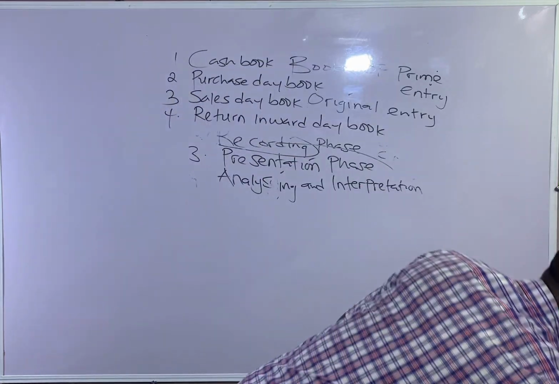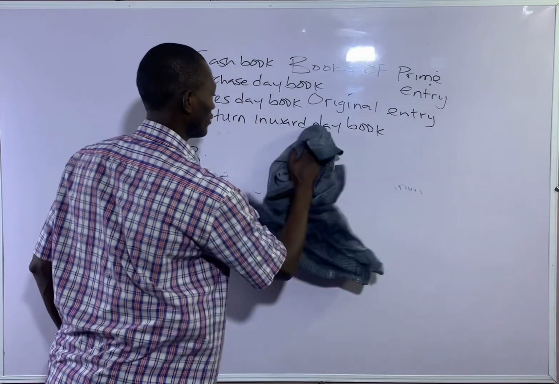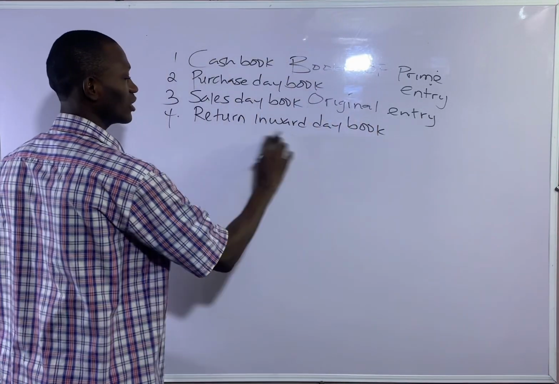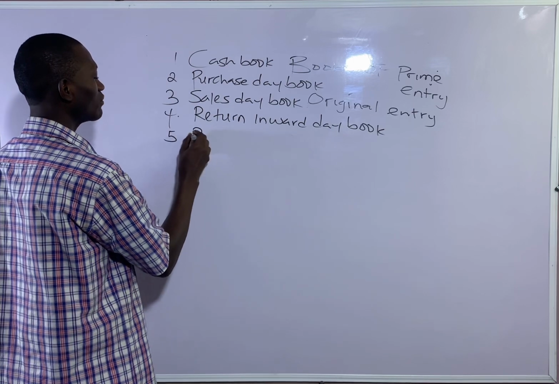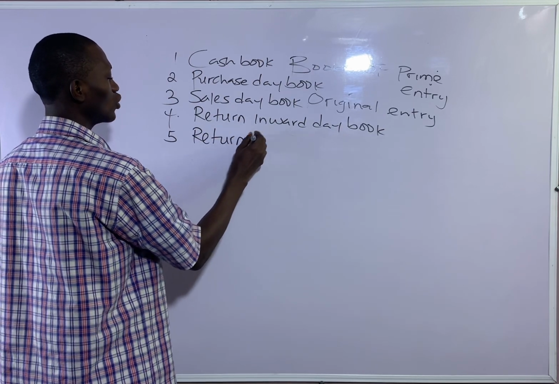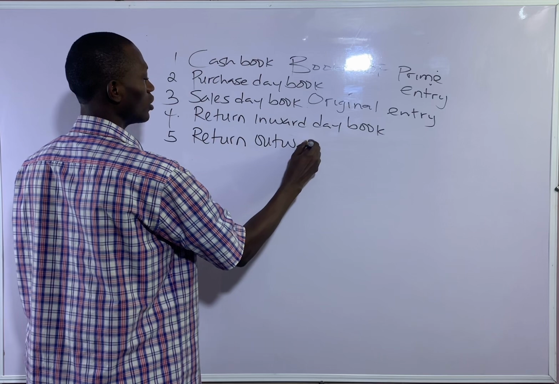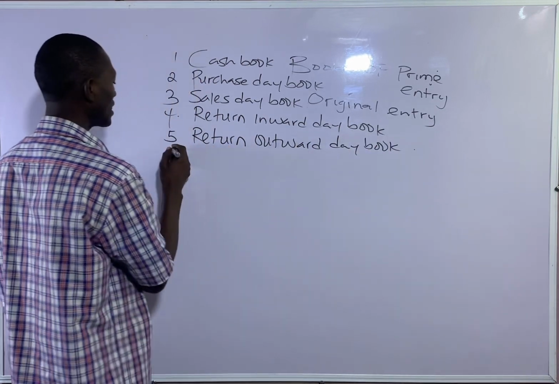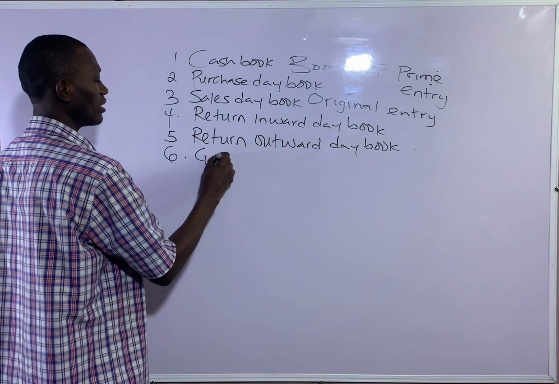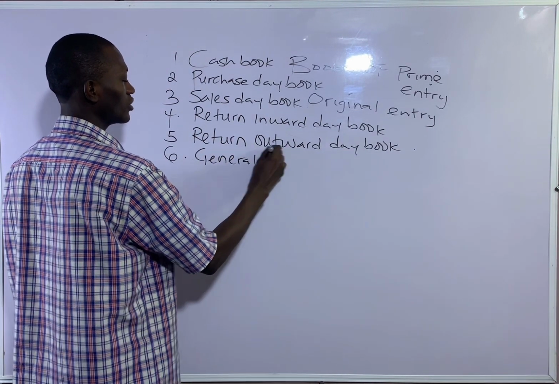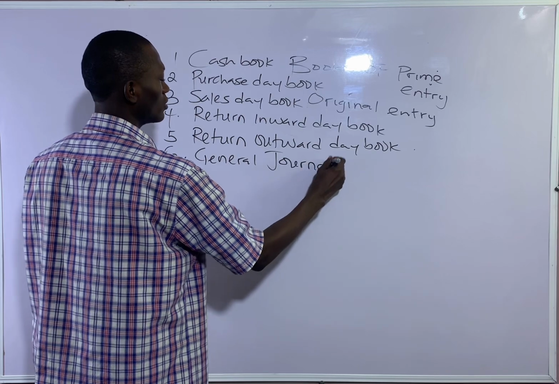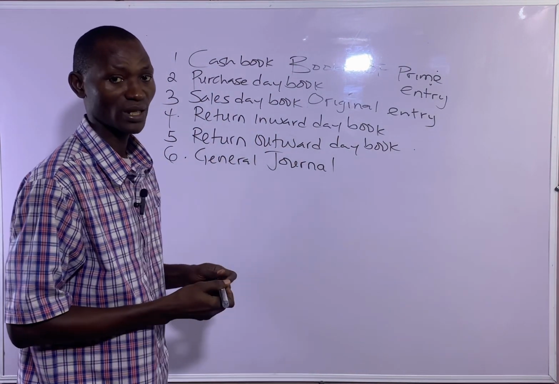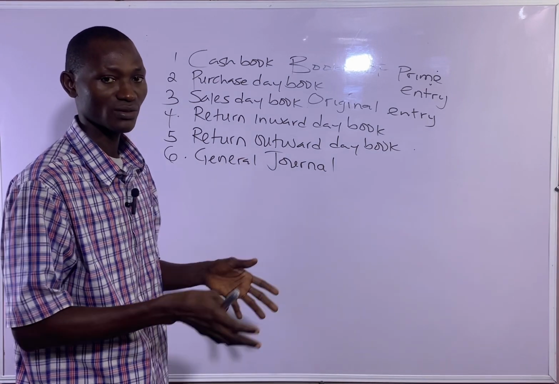Don't forget, I've written all those pages. I'll write them again. Return inward day book. Then number five, we have return outward day book. Then last but not least, which is general journal. So these are the 6 subsidiary books where business transactions are going to be recorded when they are obtained from the source document.